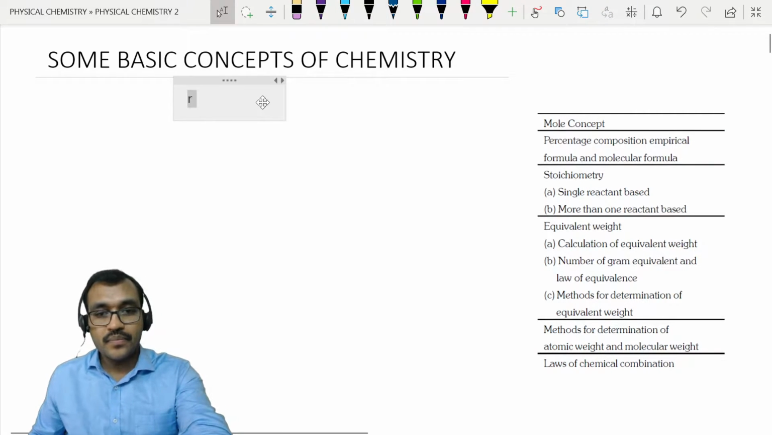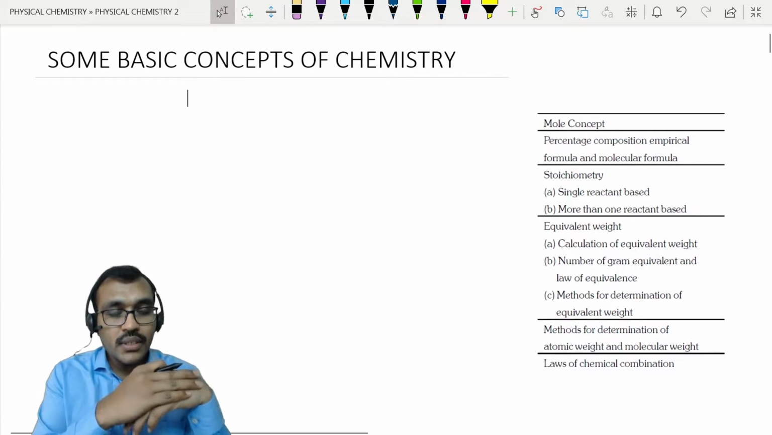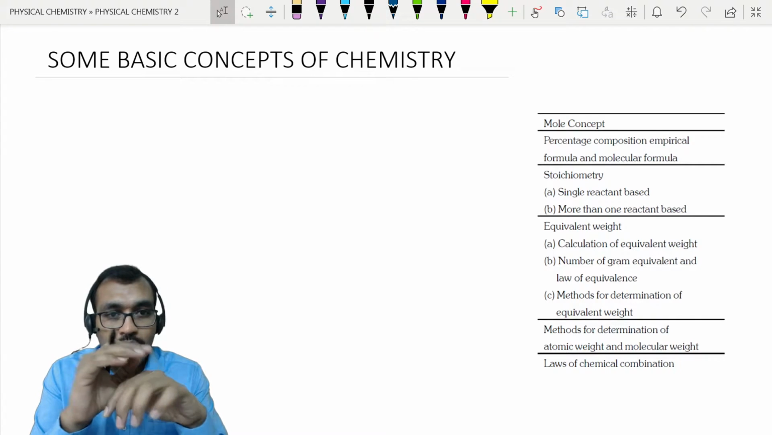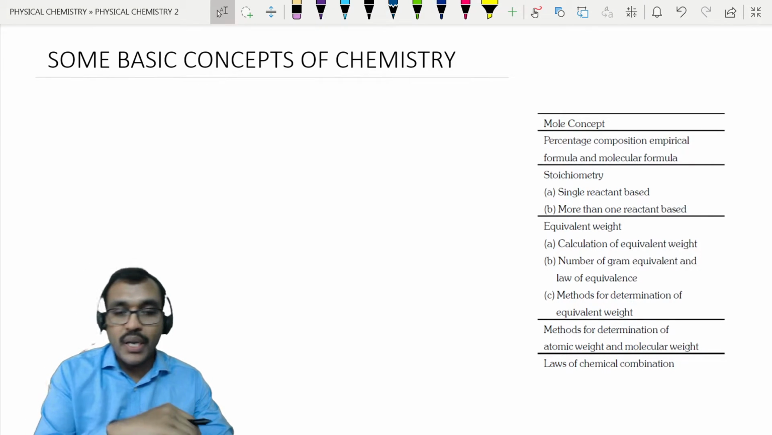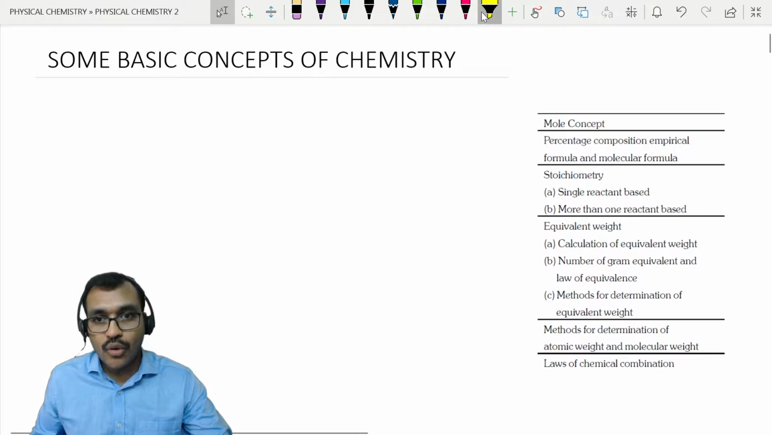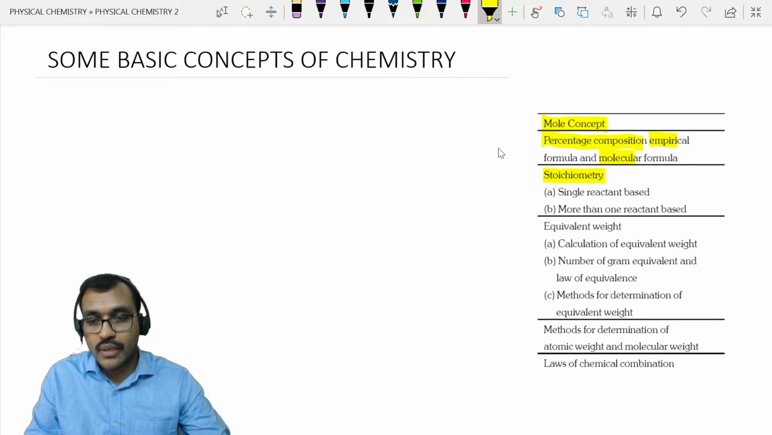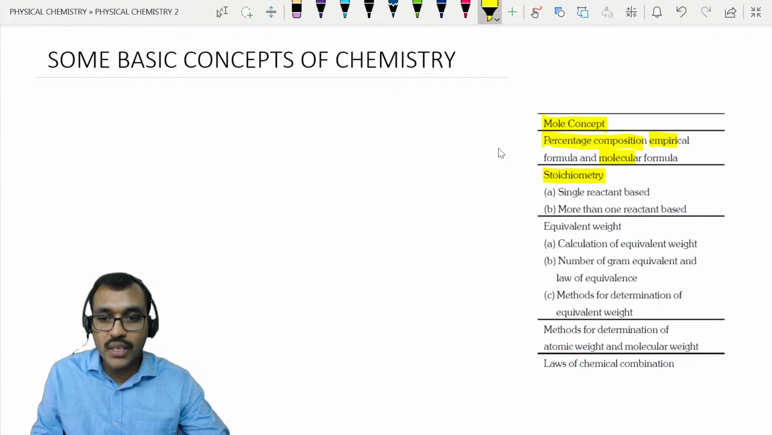Hello everyone. So we will start our discussion regarding some basic concepts of chemistry. In this chapter, mainly we concentrate on mole concept, percentage composition, empirical and molecular formulas, and regarding stoichiometry, that means including balancing of reactions and percentage yield, percentage purity, and so on.